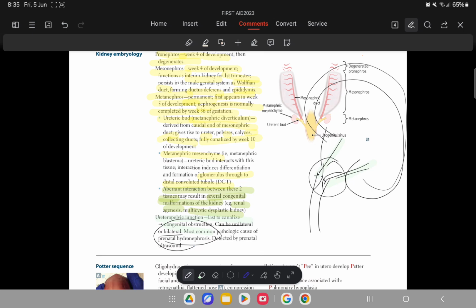This is an important point: if a scenario comes where they tell you that an ultrasound was performed for fetal well-being, and the renal calyceal system is dilated, giving the presentation of hydronephrosis, what can be the most likely cause? The most likely cause is ureteropelvic junction obstruction, and it is detected by prenatal ultrasound, as I told you.